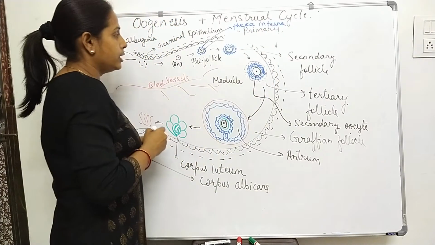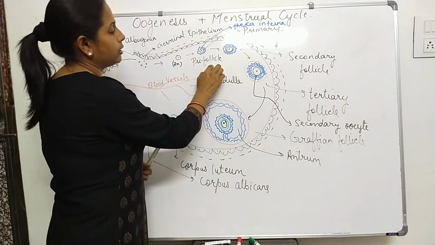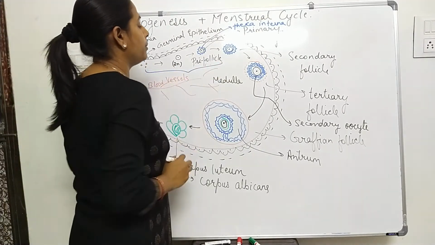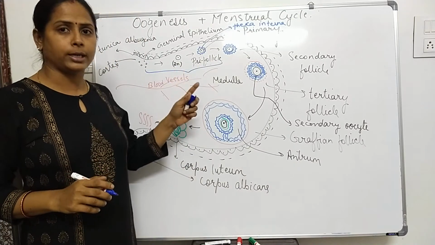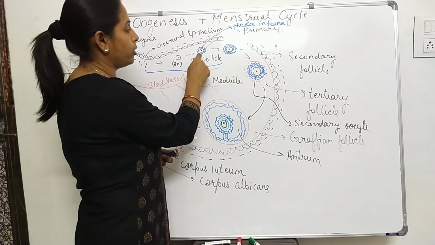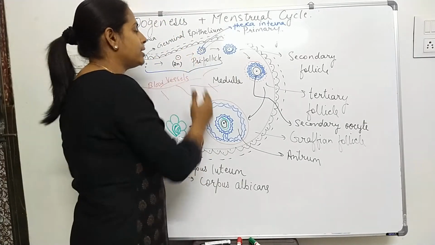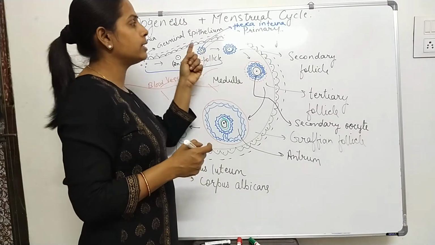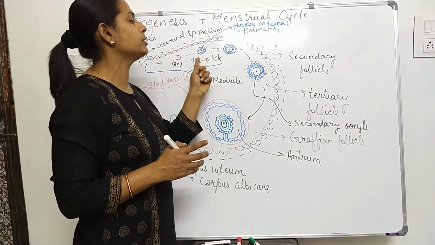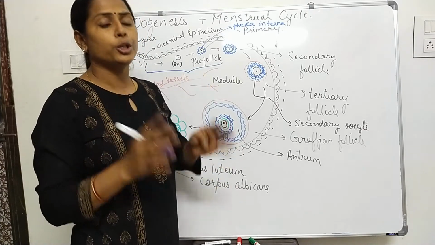The formation of this primary follicle structure occurs in fetal life only. The whole process from here to here, till the formation of the primary follicle, is completed in fetal life. In fetal life, the primary oocyte present inside the primary follicle has started its meiosis 1 cell division, but it has arrested at a particular stage, the stage of metaphase 1. Again, this primary oocyte inside the primary follicle is still in its diploid state. It has not completed its meiosis 1 cell division to reduce the chromosome number.